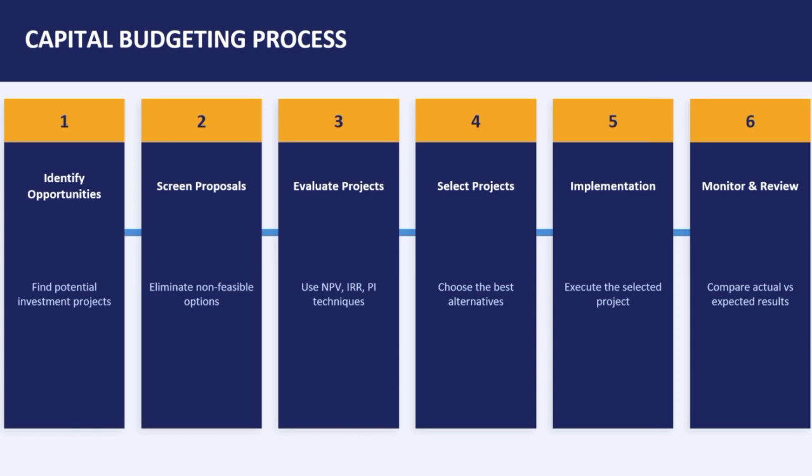After the opportunities are identified, many opportunities are in the screening process, and they reject some proposals. Then evaluation. After screening, analyzing using methods like NPV, IRR, PI, etc.